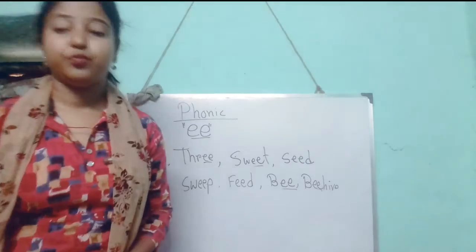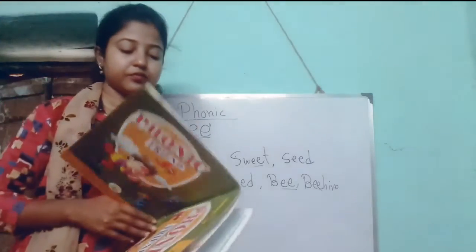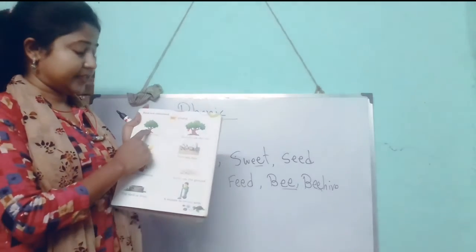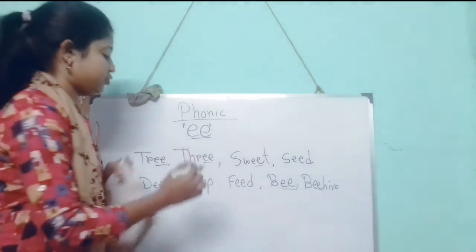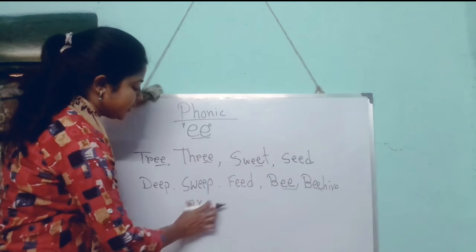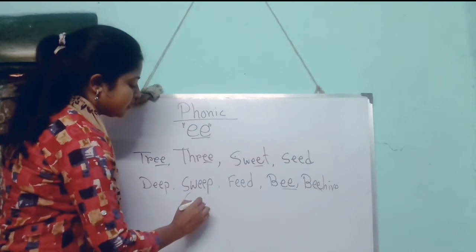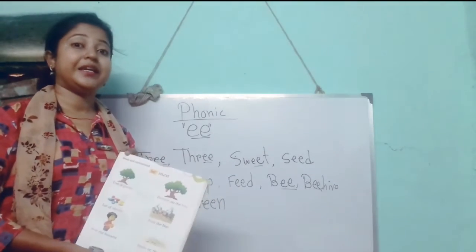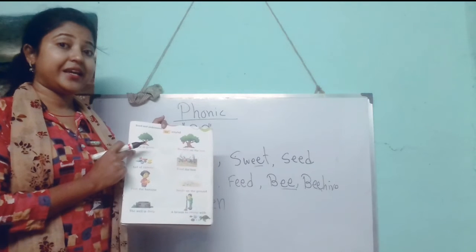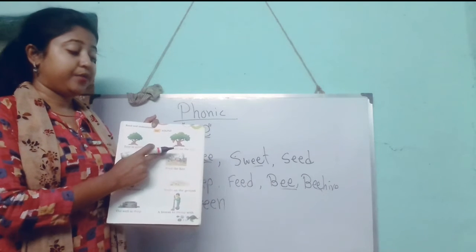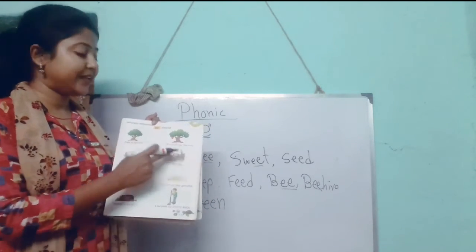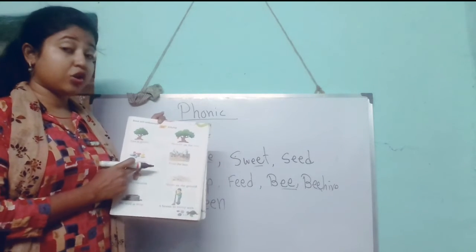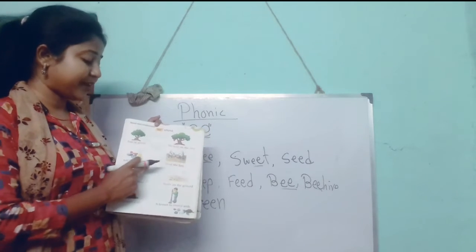Now look at your book. See here. Here is a tree. This is green. So another word we can write here is green. Green is also a double E sounding word. Tree is green. Beehive on the tree. See, beehive is here. Tree is here. Lots of sweets. Sweets is also here.